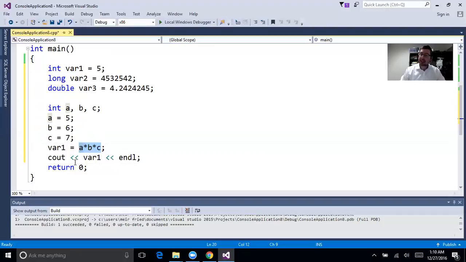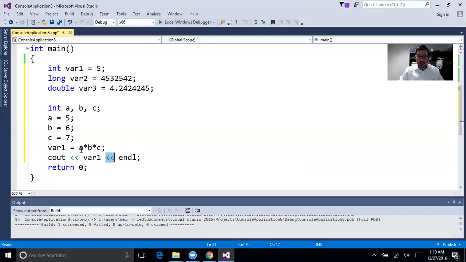Then I have these less than signs, which are operators. But var1 is going to be the thing that's output. I don't have to have a string in quotations; I could actually have var1 as is. It's just going to be the number. And endl after the stream insertion operator is going to give me a new line, just like the \n did.